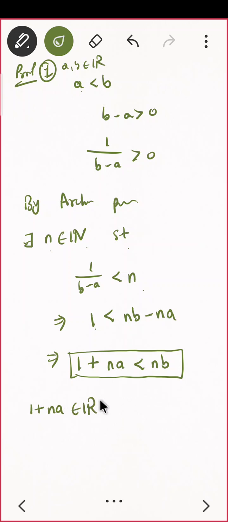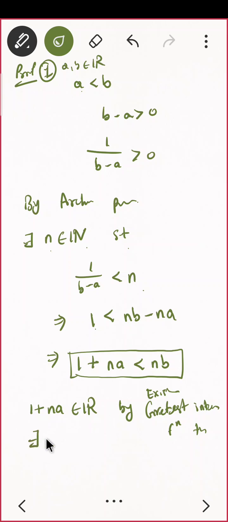By the existence of greatest integer function theorem, what can you say?